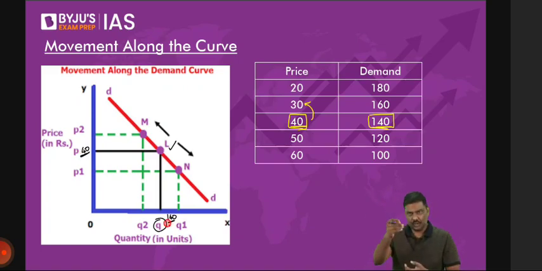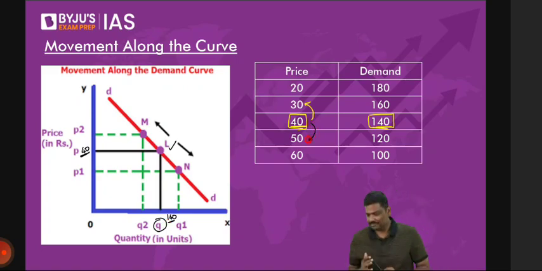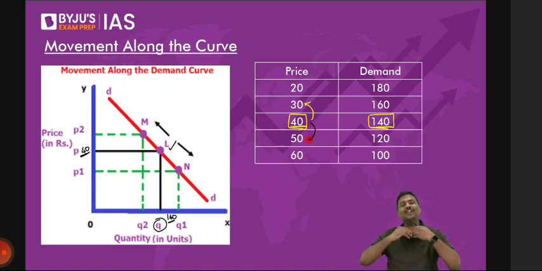Point number two. Now you tell me, simple question. You tell me, if the price of the product changes from 40 rupees to 50 rupees, what do you think will happen to demand? Again, you do not have to be an expert in this. You do not have to have a PhD also. Price goes up from 40 rupees to 50 rupees. Price goes up. What should happen to the demand? The demand will go down. All of you agree? The demand should go down. And I've given a simple number here. Imagine the price goes up from 40 rupees to 50 rupees.